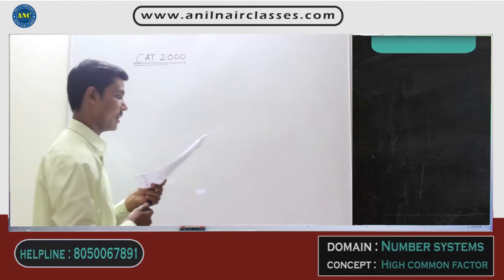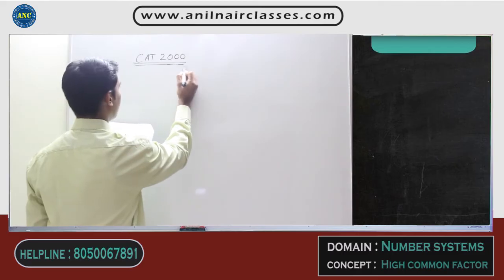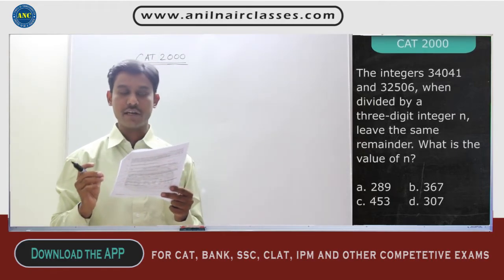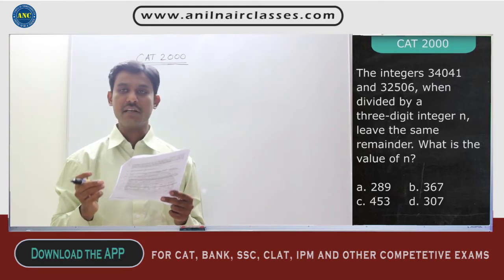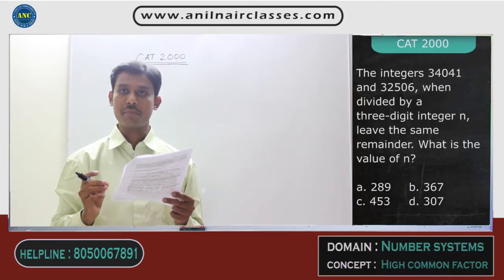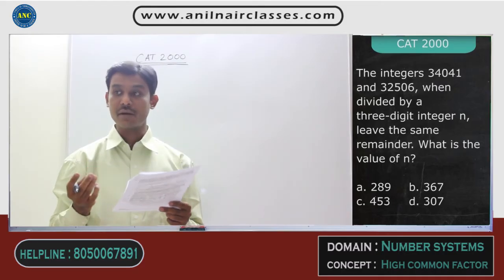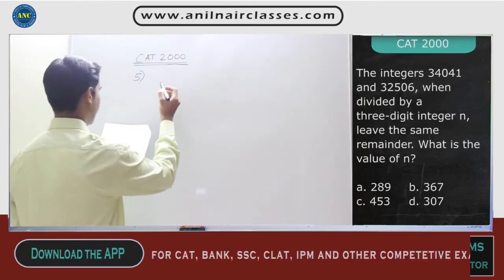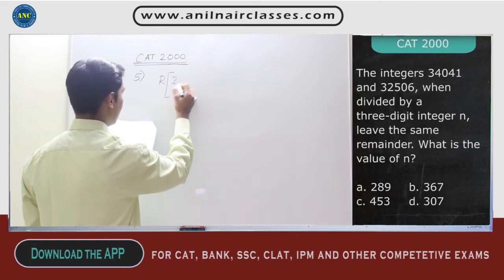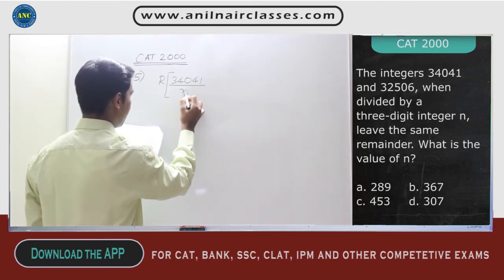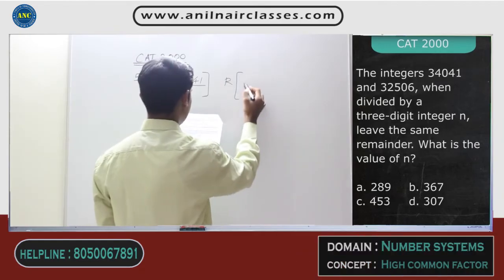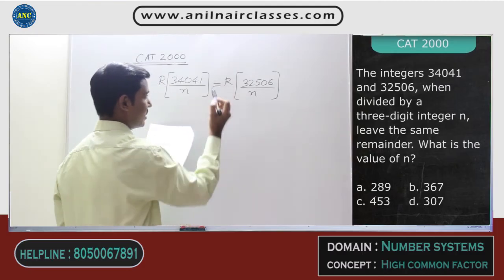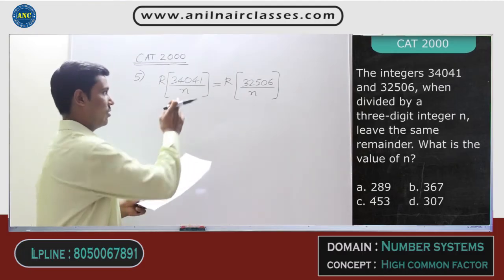Now, this is again based on remainders. Fifth one. Now your question is the integers 34041 and 32506 when divided by a 3-digit integer n leave the same remainder. They are telling that two numbers are divided by the same number and they will give the same remainder. What is the value of n is the question. The remainder when 34041 is divided by n and the remainder when 32506 is divided by n, they will give the same remainder. The remainders are both the same. What is the value of this n is the question.